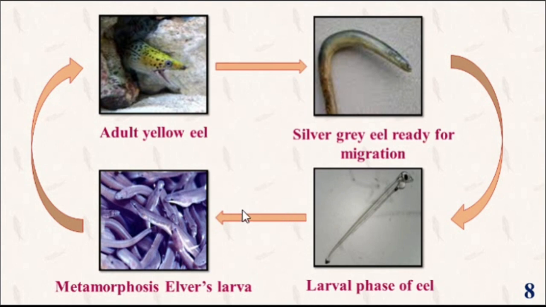It turns into elver larva by the help of metamorphosis, and this elver larva again converts into adult eel, which is yellow in color, and the fourth stage is metallic silvery eel, which is ready to migrate. This is the life cycle of eel.